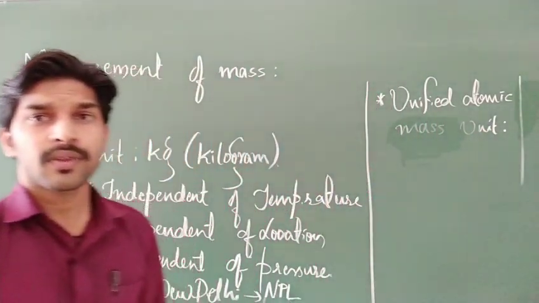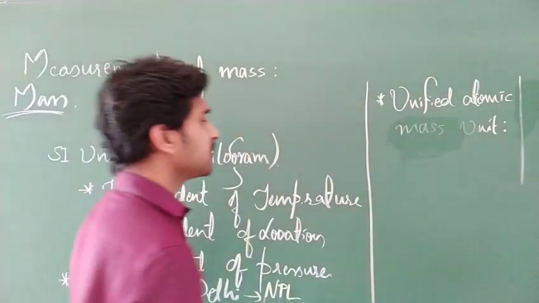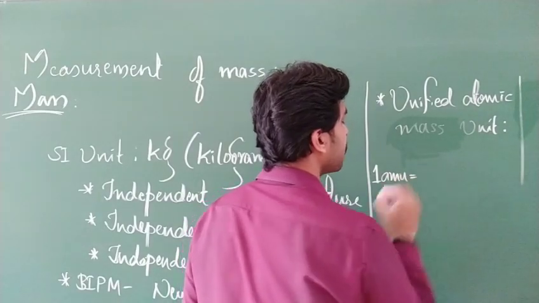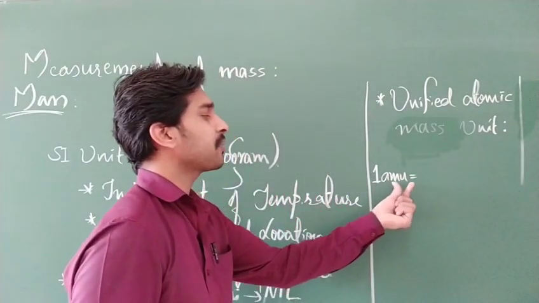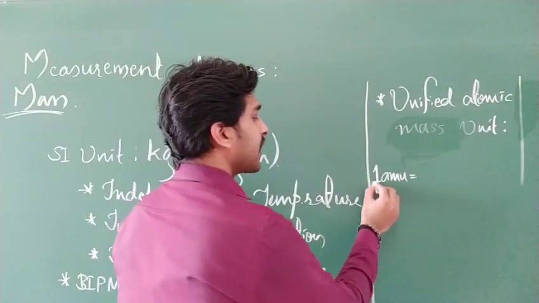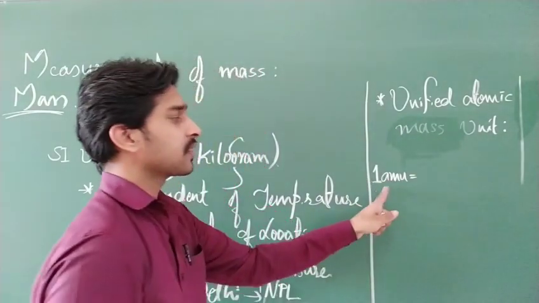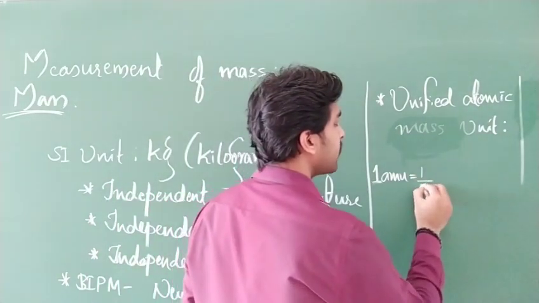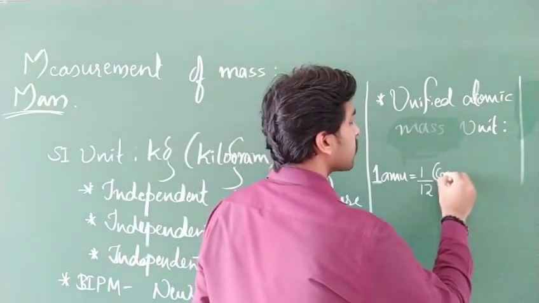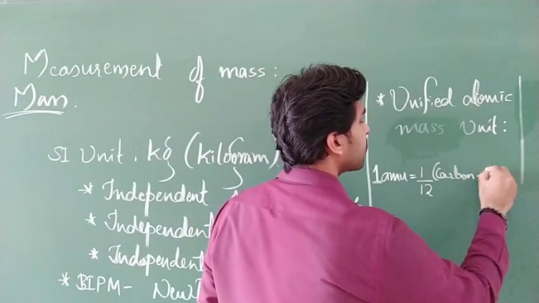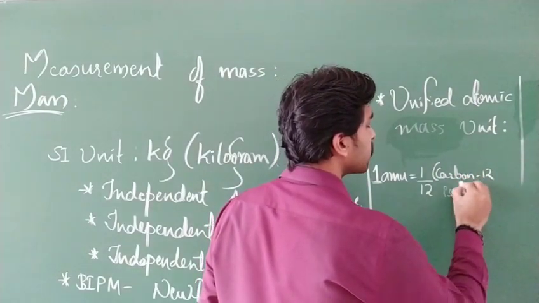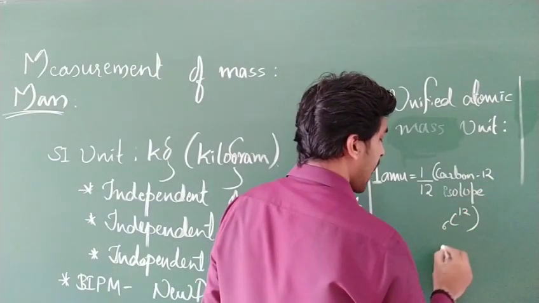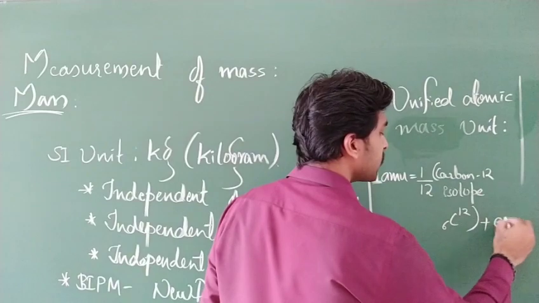So what is this Unified Atomic Mass Unit? It is treated as one atomic mass unit, one AMU. It will be written as atomic mass unit, or one AMU. So this one AMU is nothing but 1 by 12 times the carbon 12 isotope, which is 6C12, and along with this electrons will also be present.